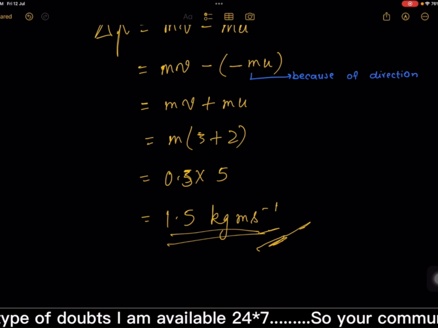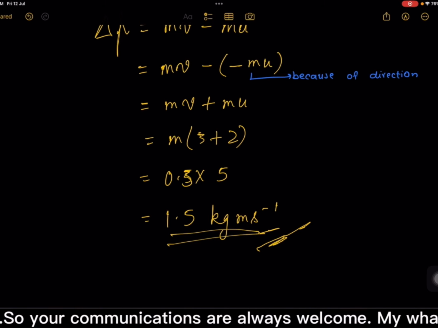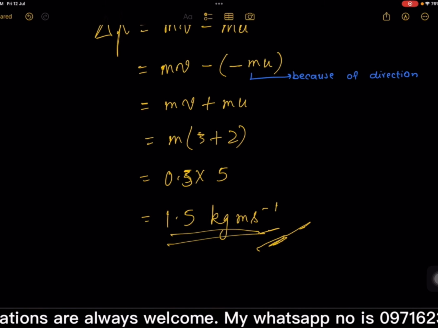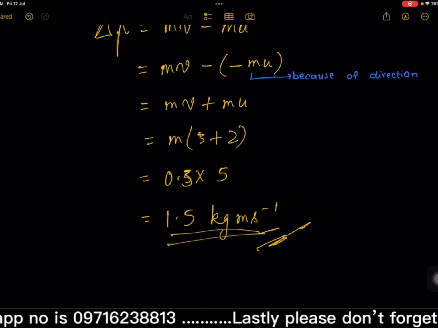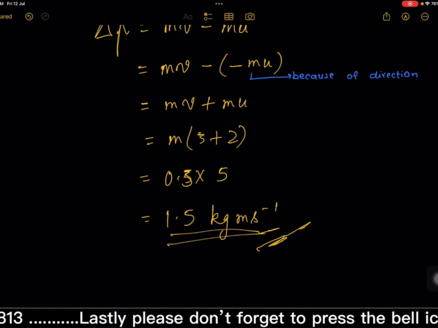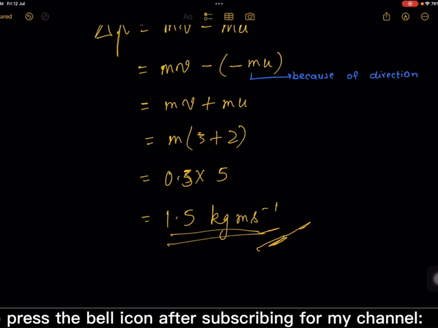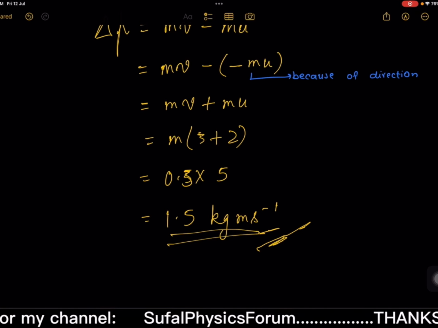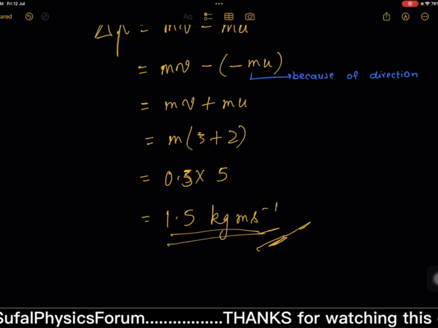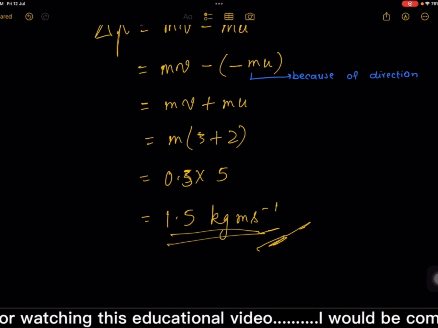That means total momentum before collision of the whole system is equal to total momentum after collision. In the system we have two balls, so momentum of first ball and second ball before is equal to momentum of first ball plus second after.